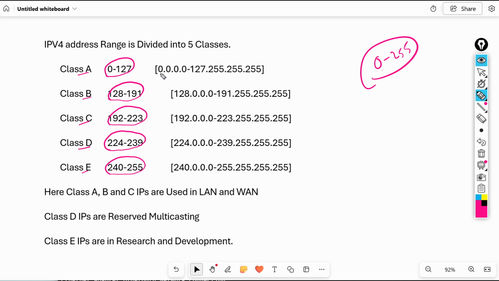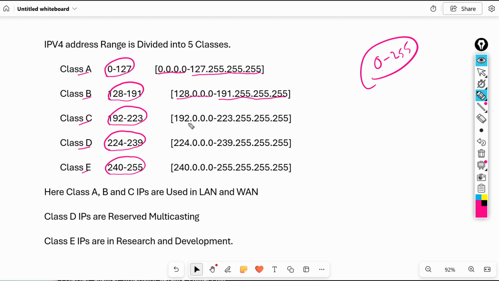Class A is 0.0.0.0 to 127.255.255.255. Class B range is 128.0.0.0 to 191.255.255.255.